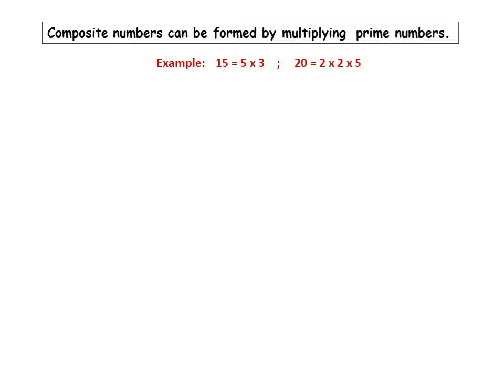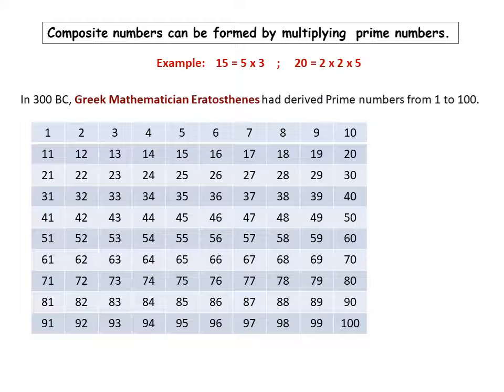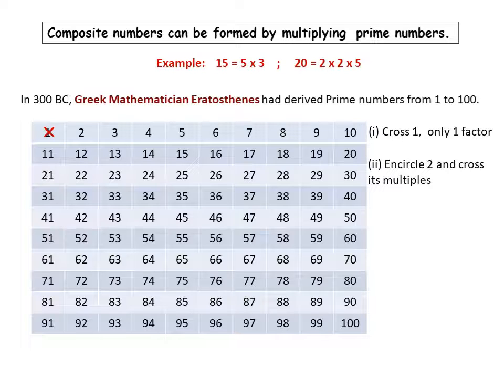So the next question is how to know the prime numbers, which number is prime and which is not. In 300 BC, the Greek mathematician Eratosthenes derived prime numbers from 1 to 100. Let's take all the numbers from 1 to 100. So first cross 1 because it has only one factor. Then encircle 2 and cross its multiples. So 4, 6, 8, 10, all even numbers,